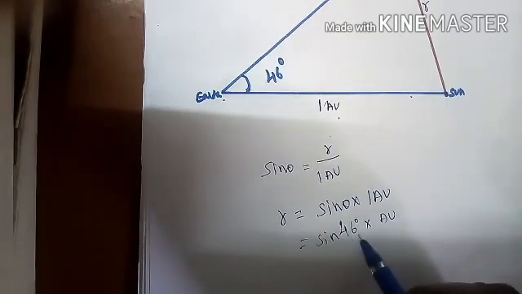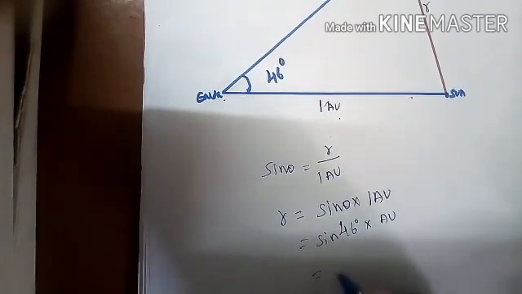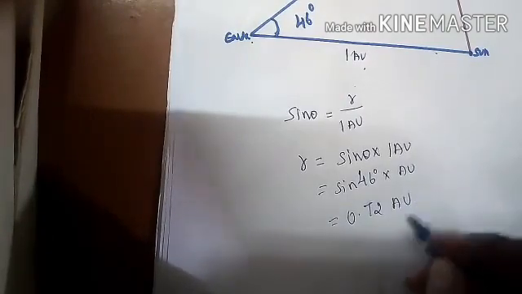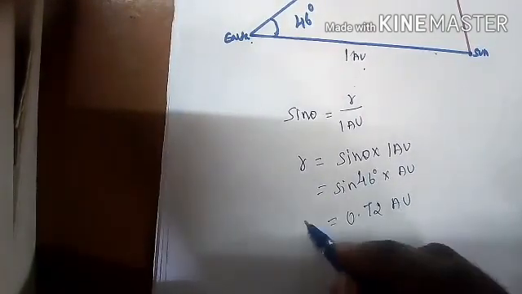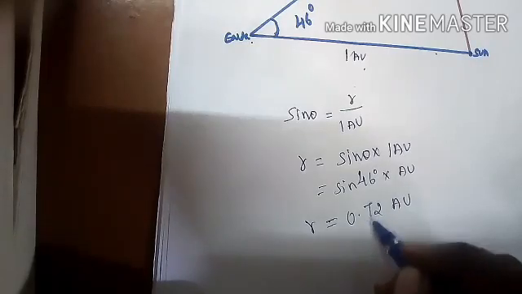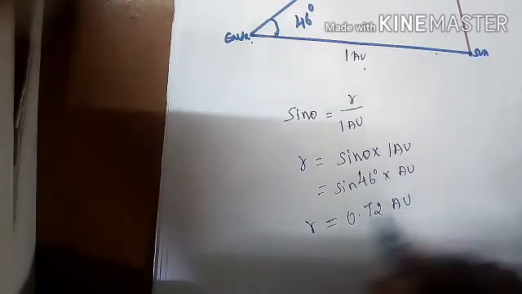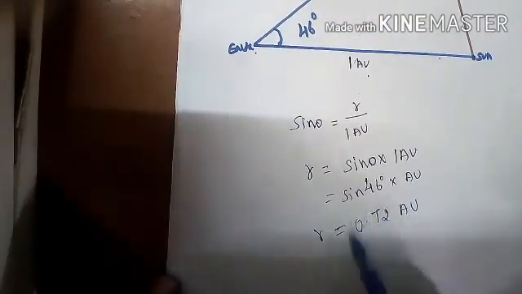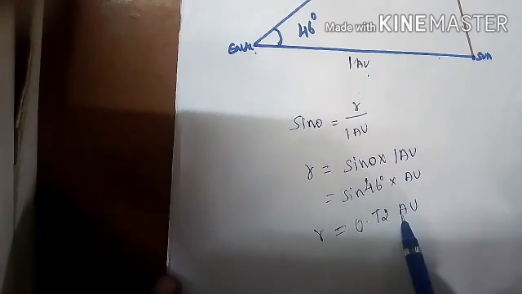So the distance of Venus from the sun is 0.72 astronomical units.